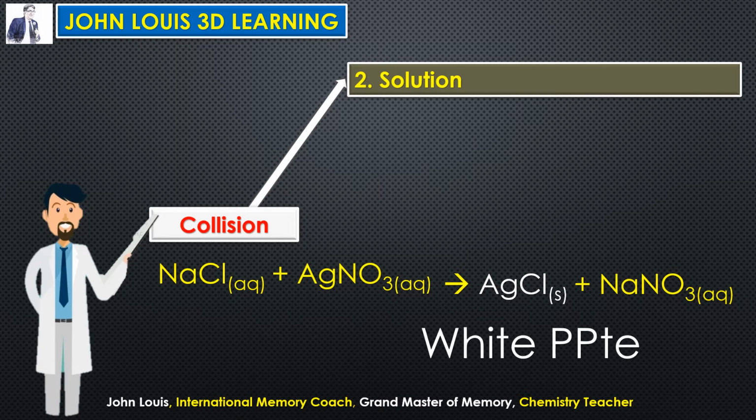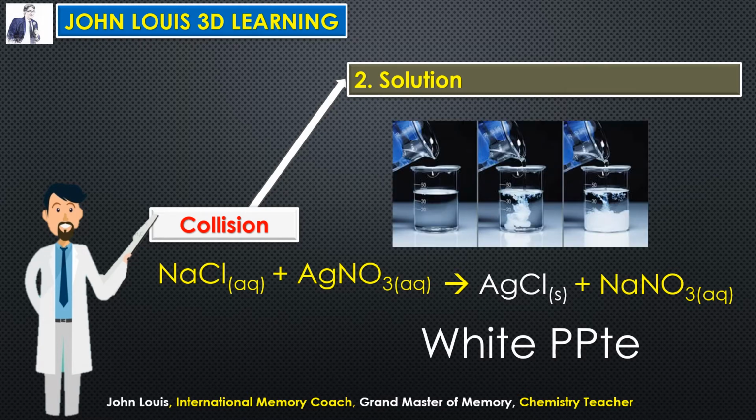So look at this picture, you will understand very clearly. See the first picture. Sodium chloride solution is taken in the beaker and silver nitrate is added. And in the middle picture, you can see silver chloride white precipitate is forming. And in the last picture, you can see lots of white precipitate is formed there. Am I right? So the solution above that white precipitate is sodium nitrate solution. Okay, by making a solution and mixing them together, we can make them collide with one another in order to get new products.